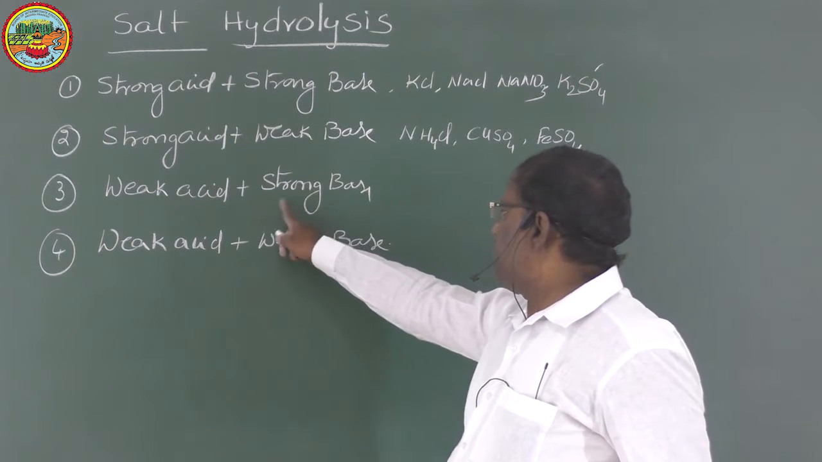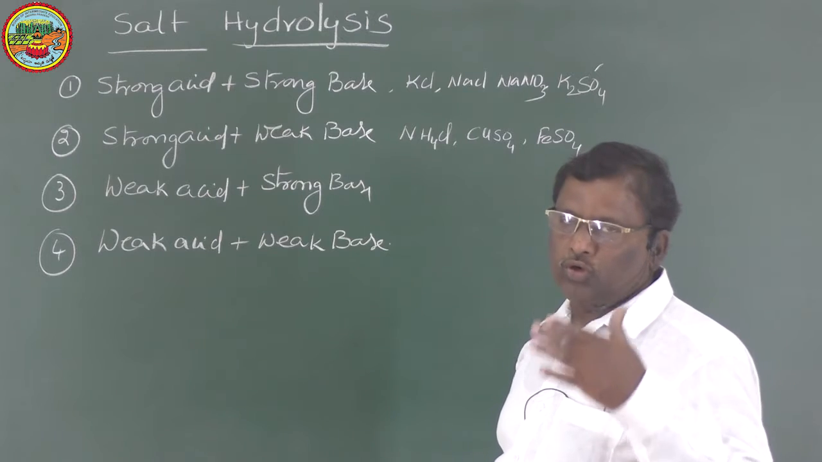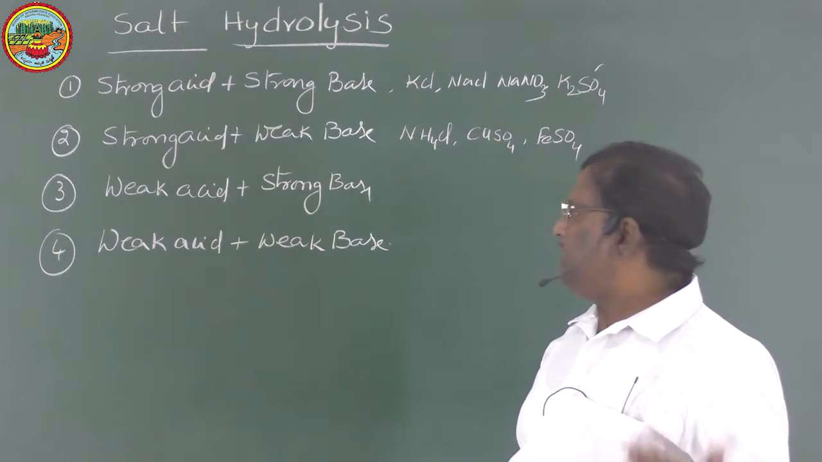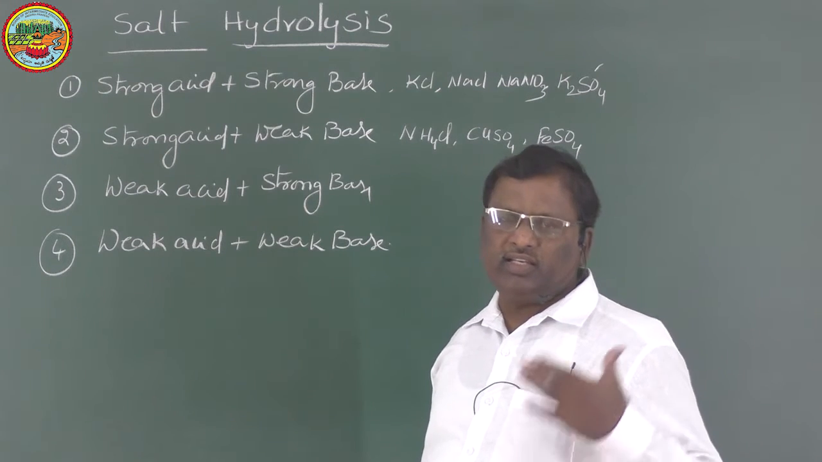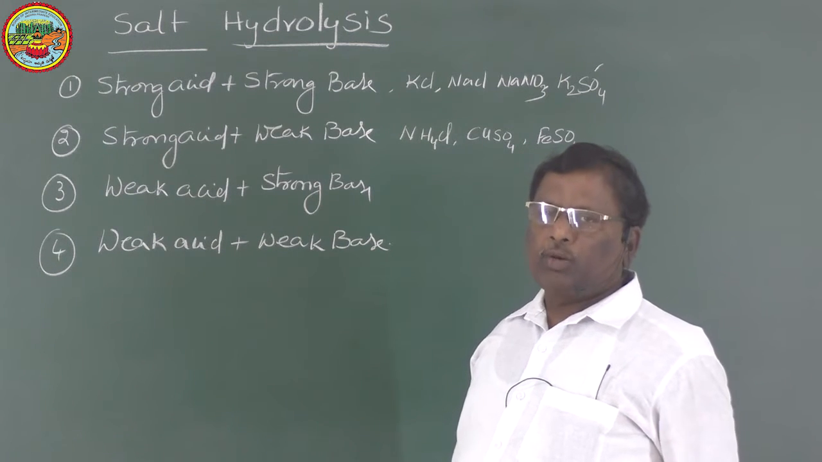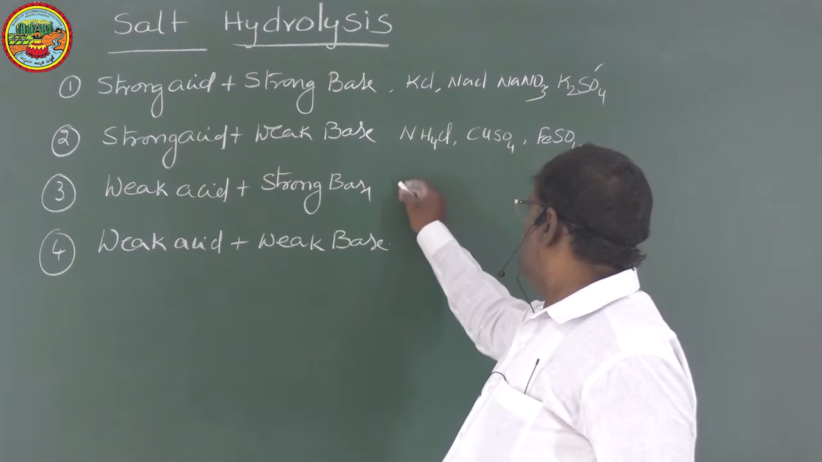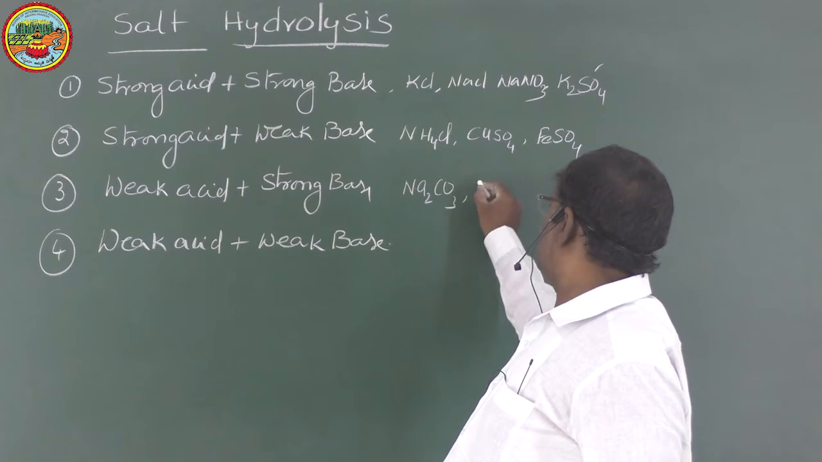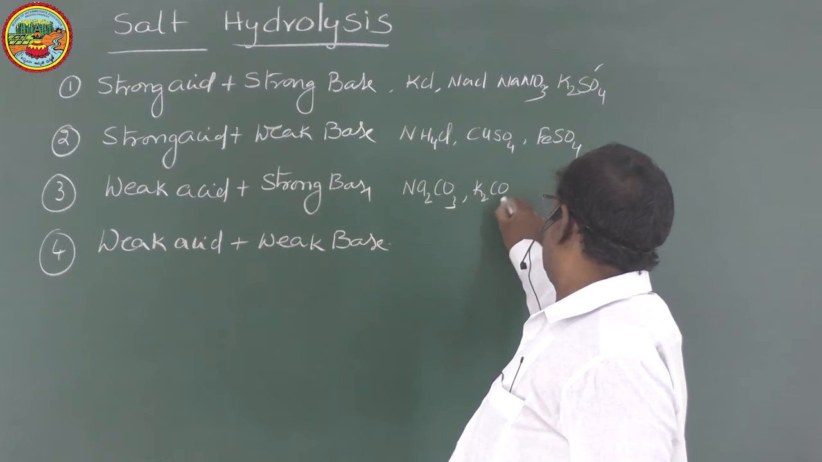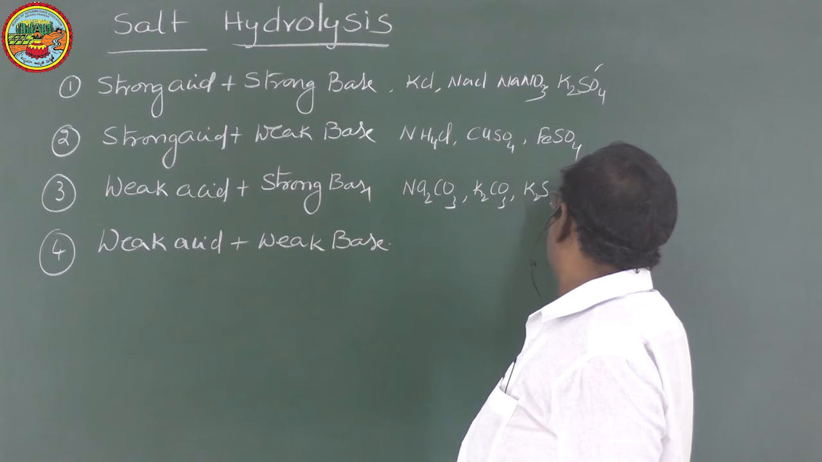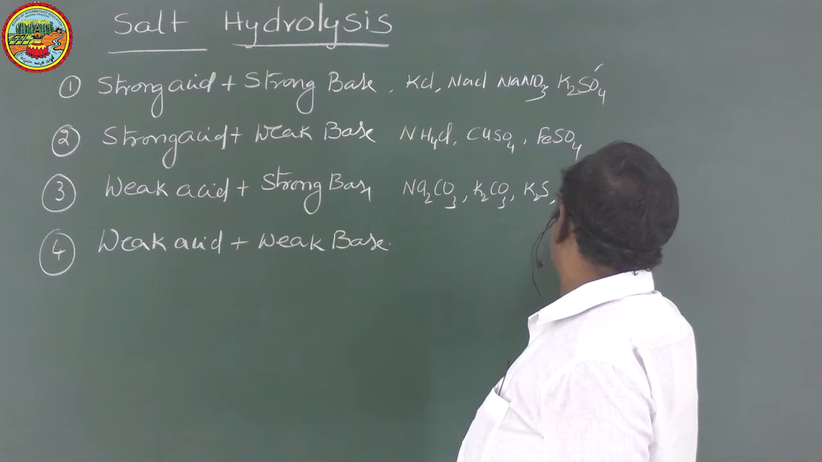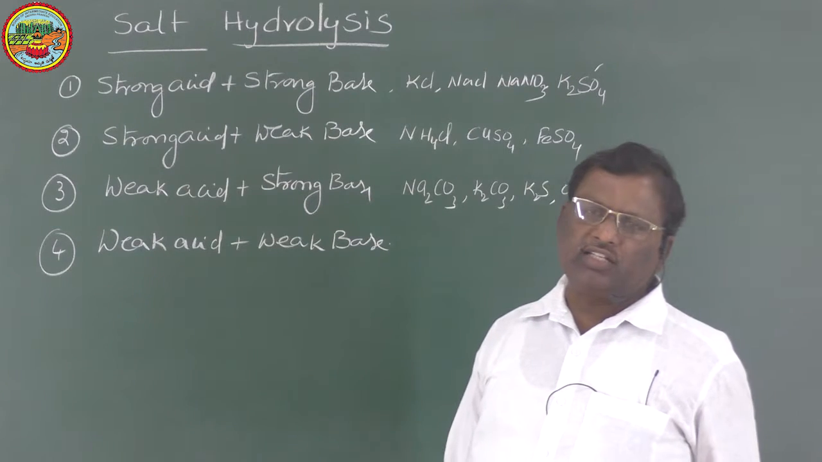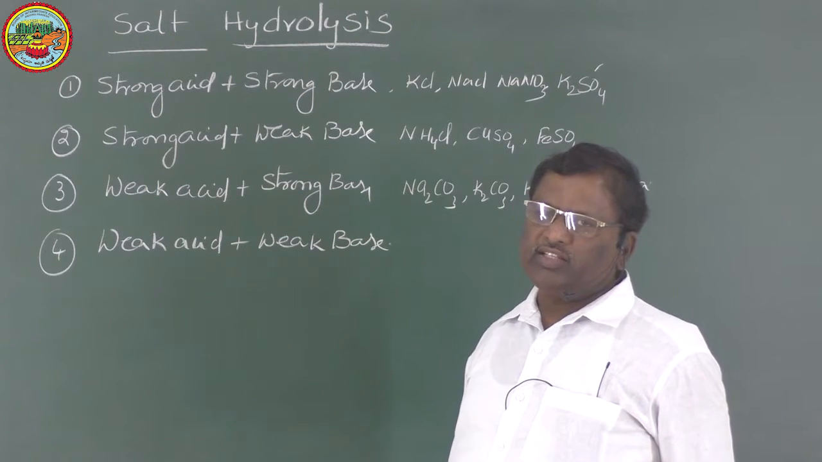Now similarly for weak acid with a strong base. Strong bases we know: sodium hydroxide, potassium hydroxide, like that. Weak acids means acetic acid, H2S, carbonic acid H2CO3, etc. So for this you will have Na2CO3, sodium carbonate, potassium carbonate, potassium sulfide, sodium acetate, etc. These are the salts of a weak acid and a strong base.